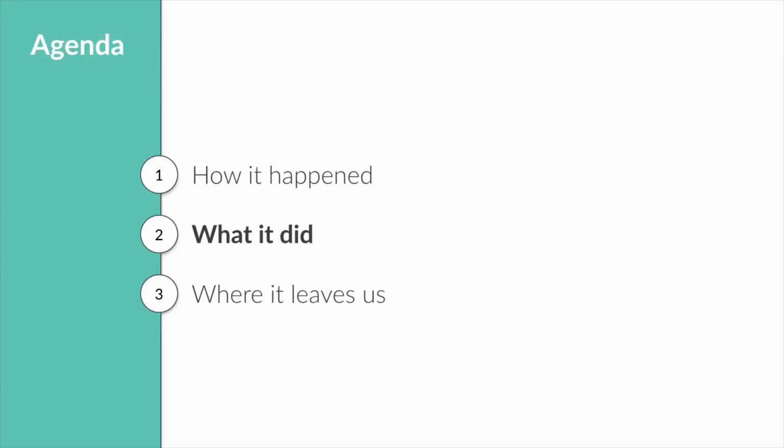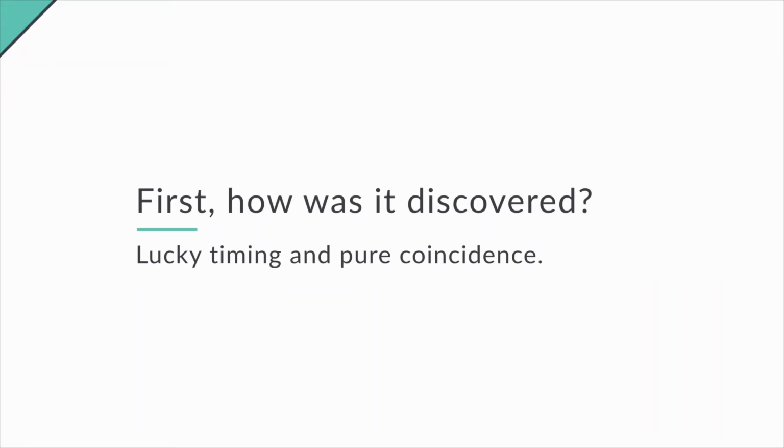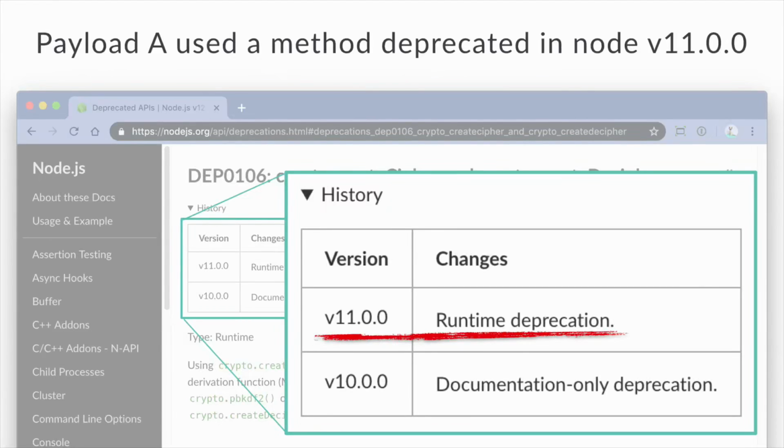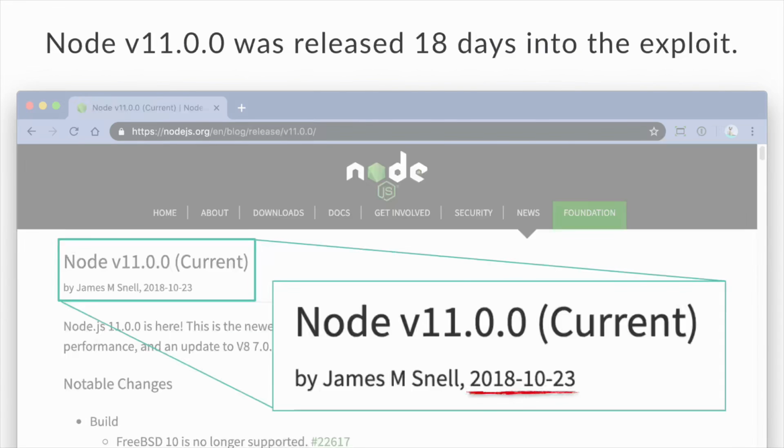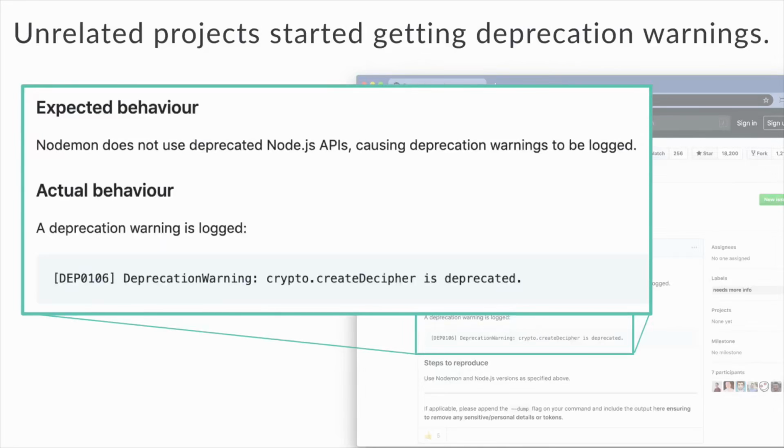So what it did. First off, I want to talk a little bit about how it was discovered. And you'll all be glad to know that it was just pure dumb luck and coincidence. So payload A, we'll talk about in just a second, used a method that was deprecated in Node version 11. It was deprecated by documentation in version 10. Once version 11 was released, it was deprecated at runtime, which just meant that a warning was issued. Node 11 happened to be released 18 days after the exploit was published. So just by pure dumb coincidence, now we had unrelated projects throwing a warning.